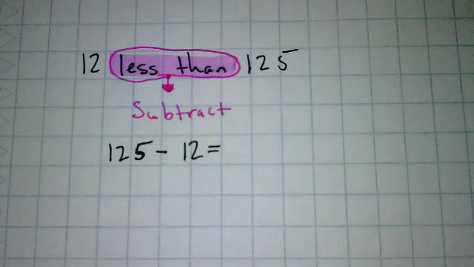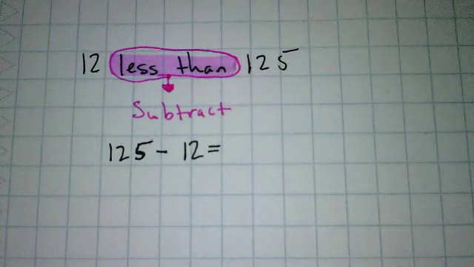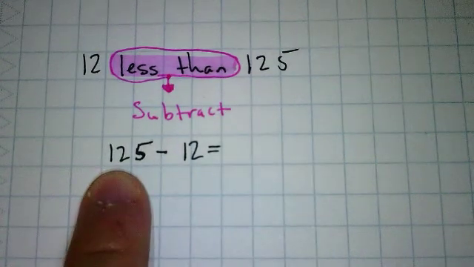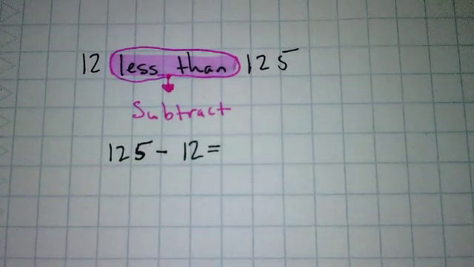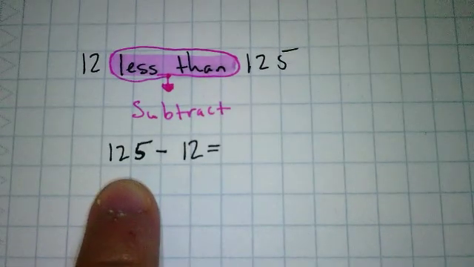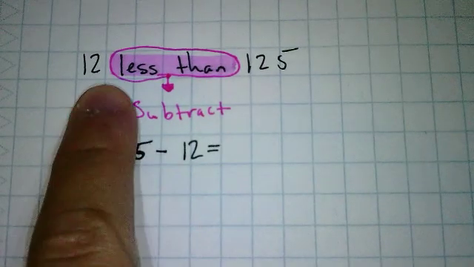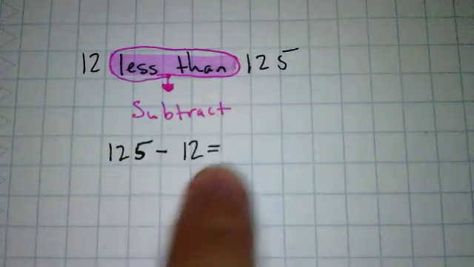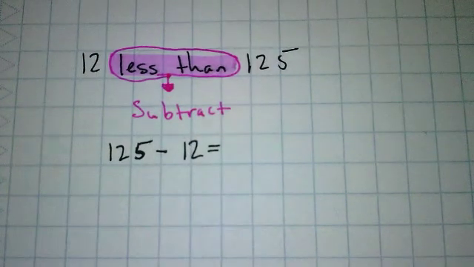So 125 minus 12. Don't say, wait, the 12 comes first in this, so my 12 should come first here. That doesn't make sense for 2 reasons. Number 1, we have to have our bigger number first in a subtraction problem, right? And number 2, it says 12 less than. So in order to get 12 less than 125, we have to be taking the 12 away.